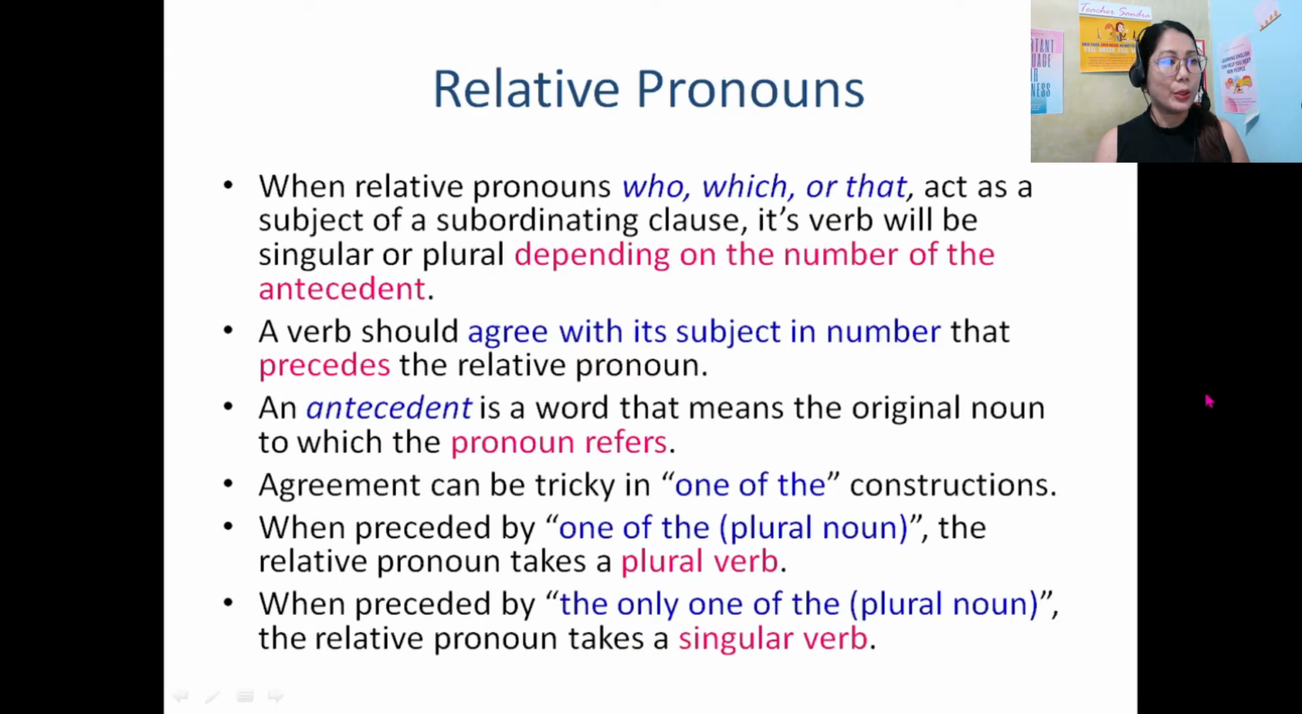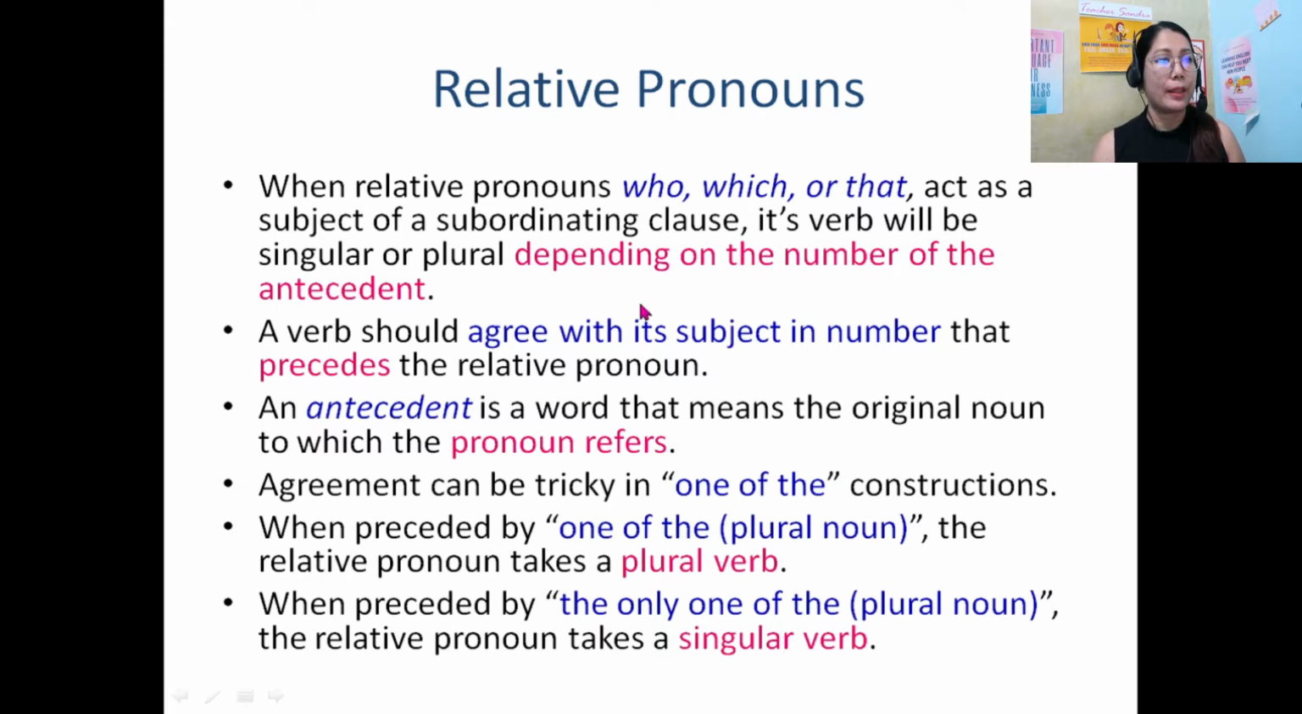When relative pronouns who, which, or that act as a subject of a subordinating clause, its verb will be singular or plural depending on the number of the antecedent. So you always have to check the antecedent to decide whether it is a singular or plural verb. A verb should agree with its subject in number that precedes the relative pronoun. So whatever subject or noun is before the relative pronoun, we have to follow that in number.